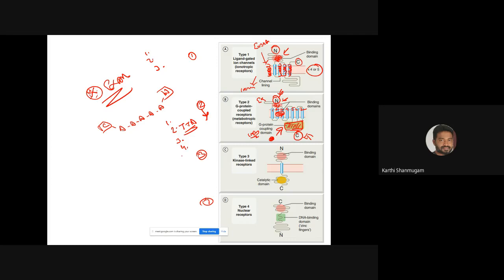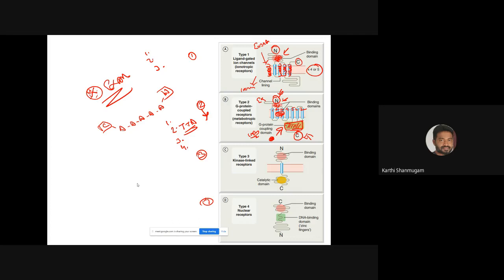So again I repeat, the important points related to family 2: the N-terminal is present in the extracellular region, and the C-terminal is present in the intracellular region. There are two possible ligand binding domains. One can be present in the extracellular region, and the other can be present somewhere in the middle of the transmembrane helices.